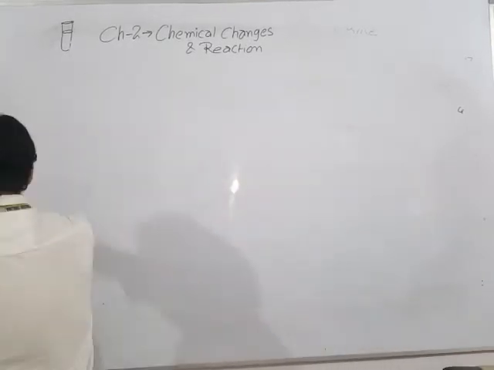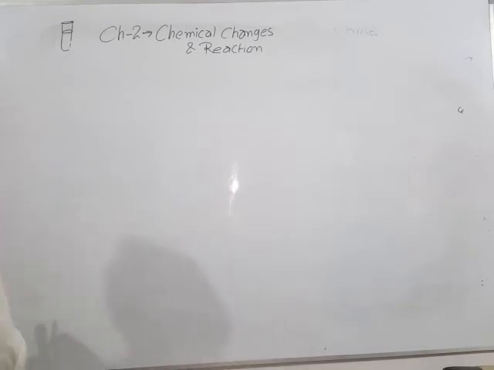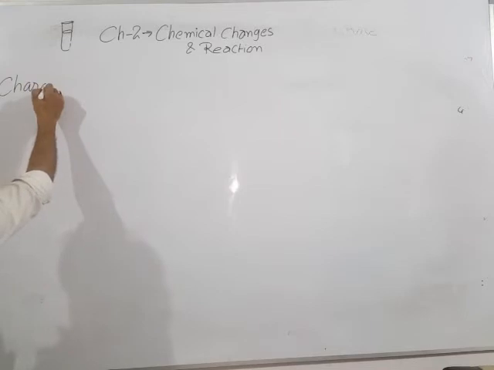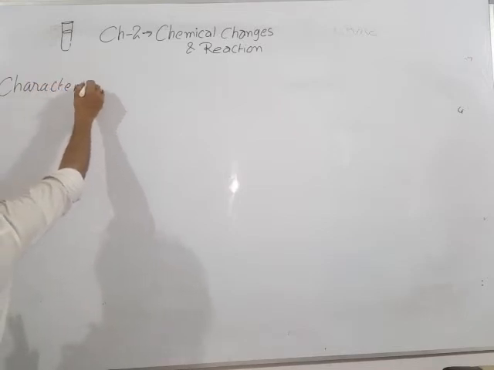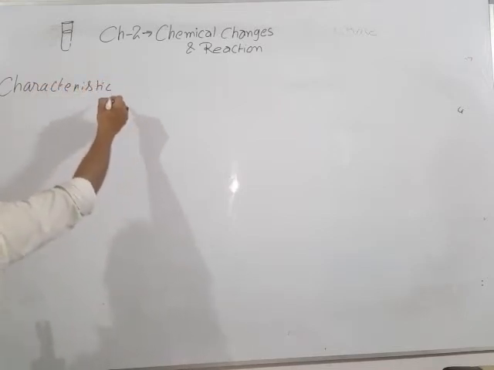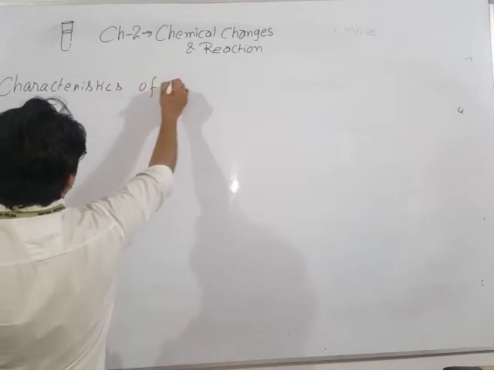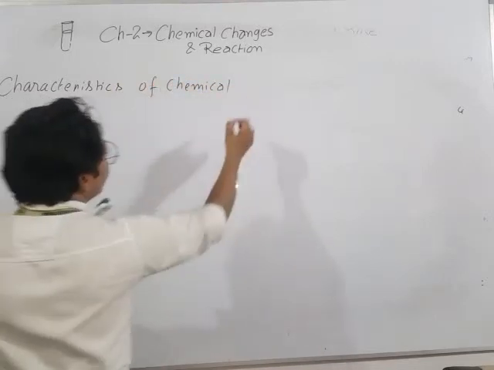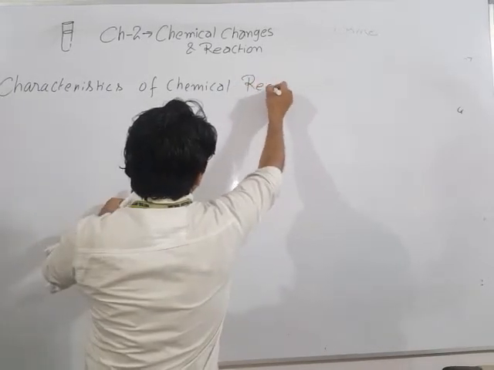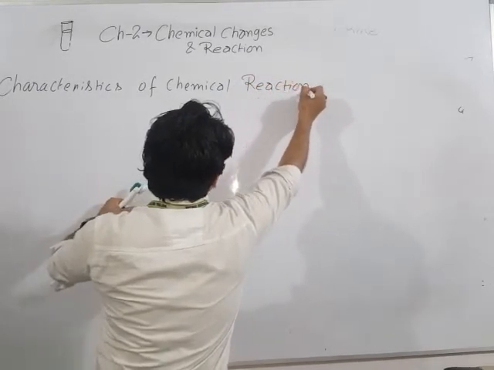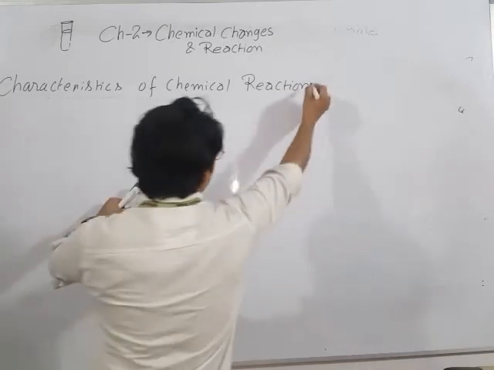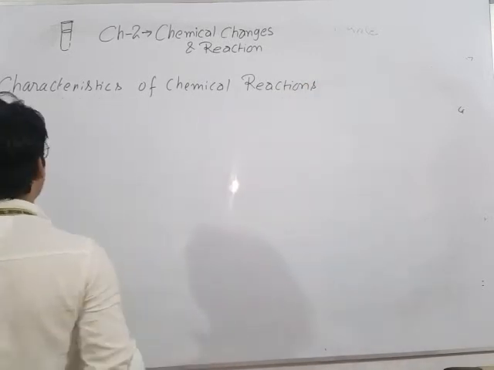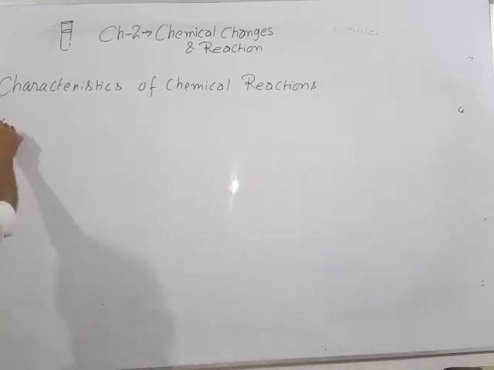So we call these features the characteristics of chemical reactions. Okay, clear?